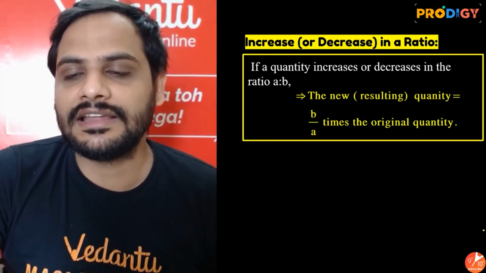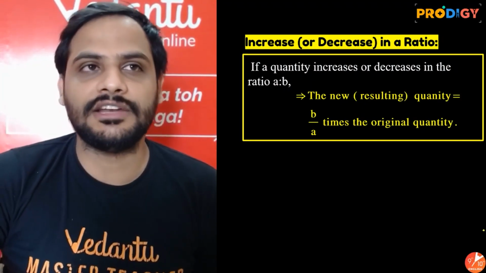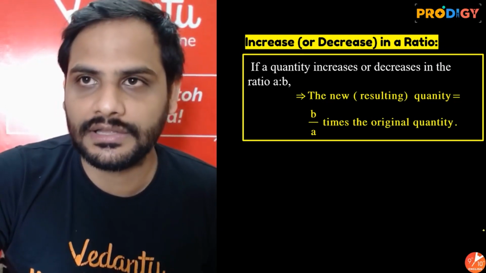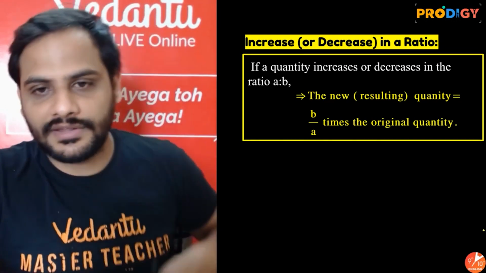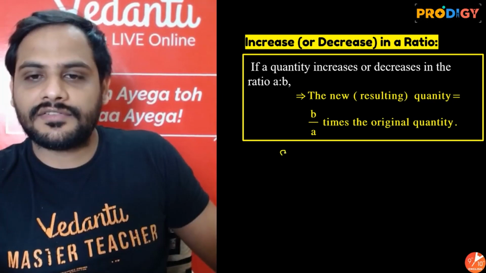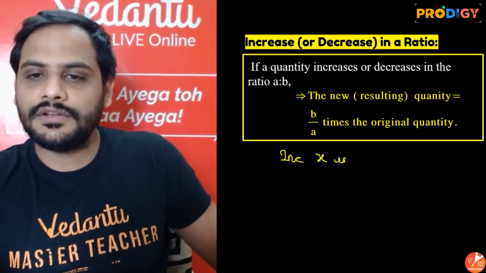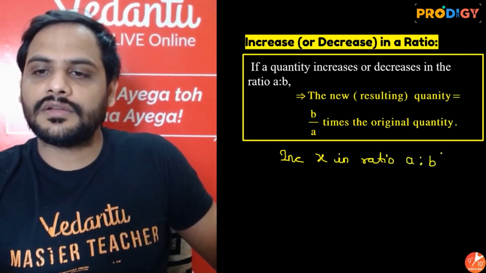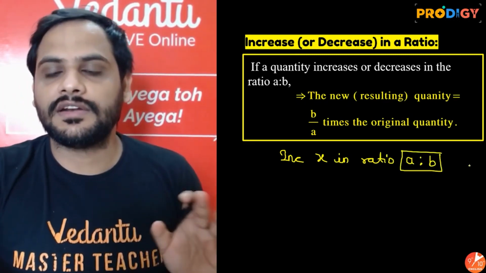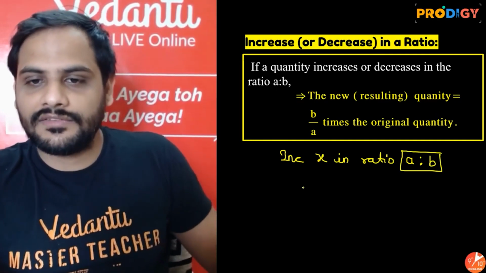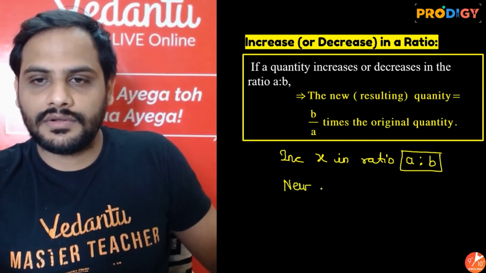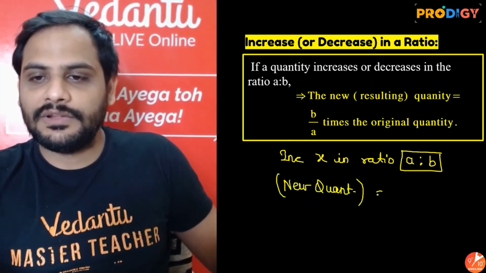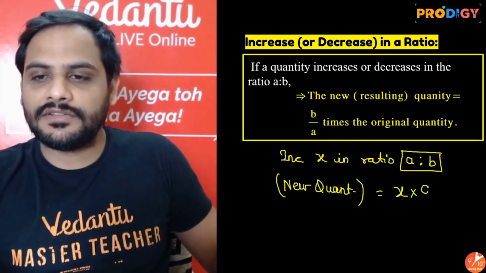Now, increase or decrease in the ratio. Suppose I tell you to increase a quantity in the ratio A is to B. Say I tell you, increase X in the ratio A is to B. So I can say the new quantity will be X multiplied with the ratio A is to B.